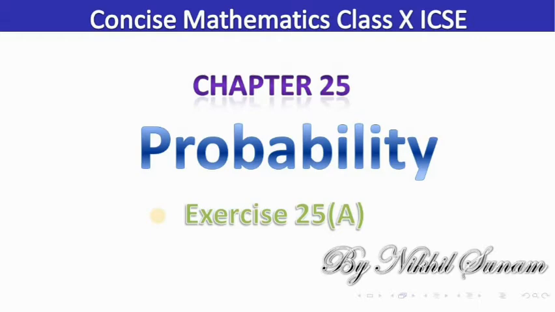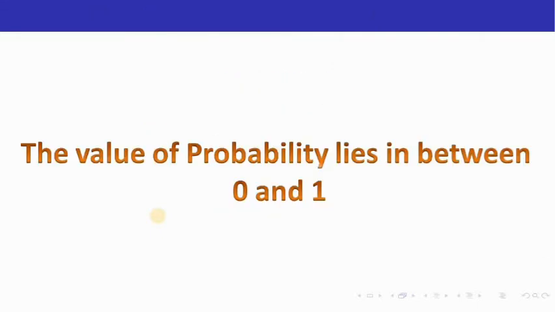Today is going to be the concluding session of exercise 25A. Beginning with the first problem for the day, we need to understand one of the very important properties of probability. That is, the value of probability lies in between 0 and 1. This means the value of probability cannot be negative and it cannot be more than 1.